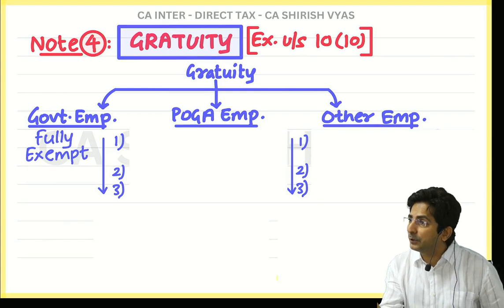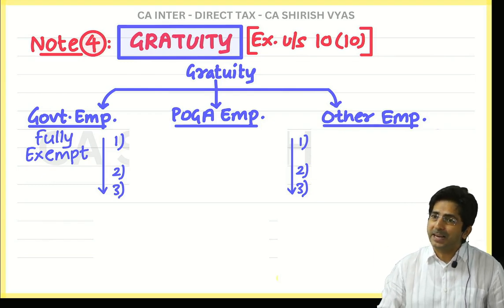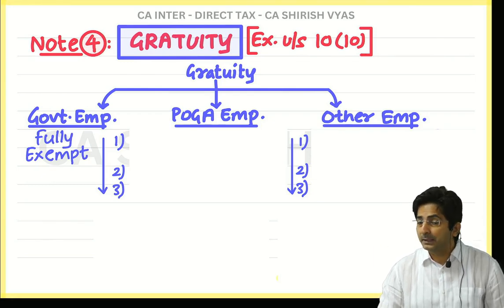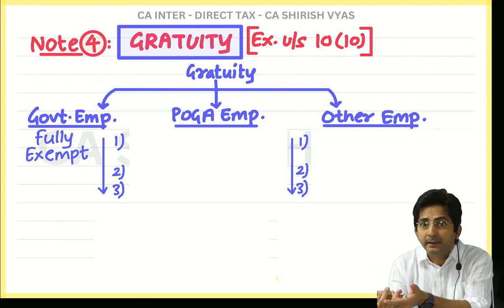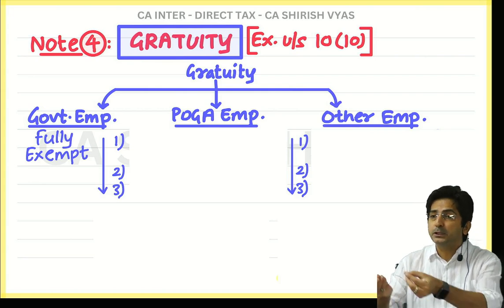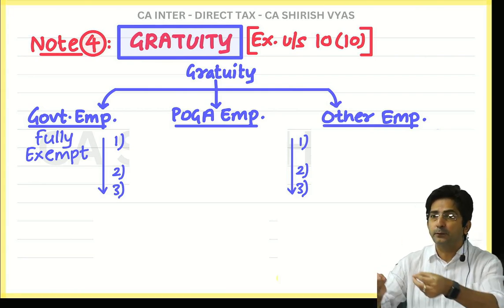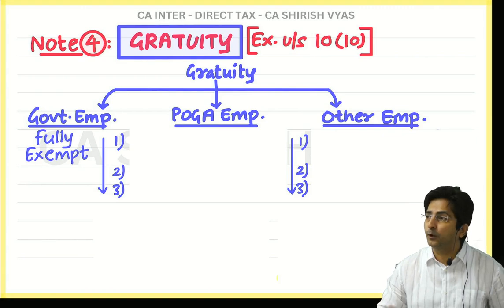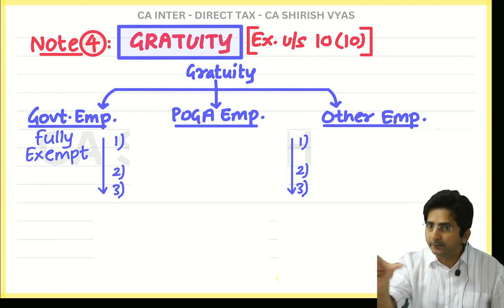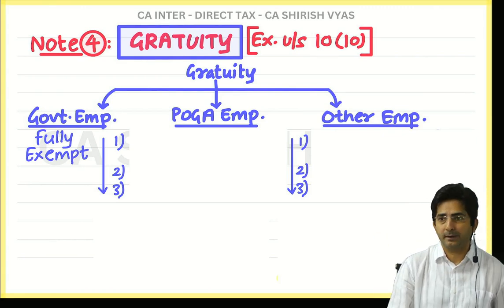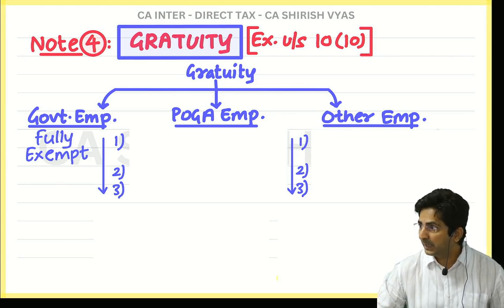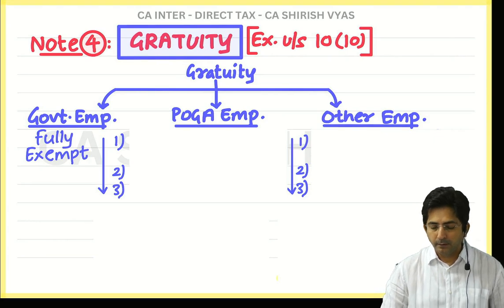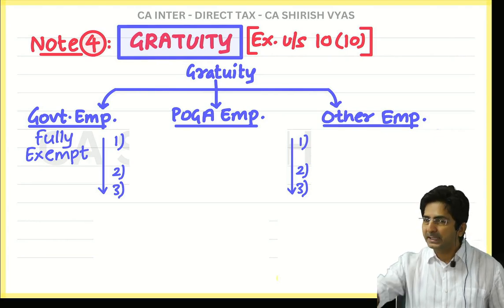See, there are two ways of expressing. Some people simply say thank you. But this is not an oral thank you. He is literally giving you some money. Like the boss will say, keep this 26 lakh rupees. Keep this 50 lakh rupees. I am thankful for your services. And that money given is called gratuity. See, the word gratuity has come from gratitude, to express your gratitude, okay? So this is the meaning.